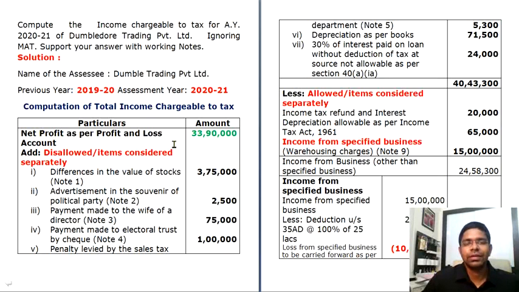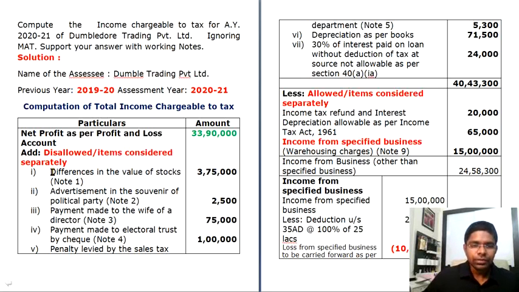First you'll take the net profit as per profit and loss account, 33,90,000. To this you will add those items which are disallowed, that is, you have to add back. These will form part of your profit. They are not permitted as a deduction, but you have claimed a few things as your deduction, so you have to add them back. So your net profit will increase as and when you add these, and a few items will be considered separately.